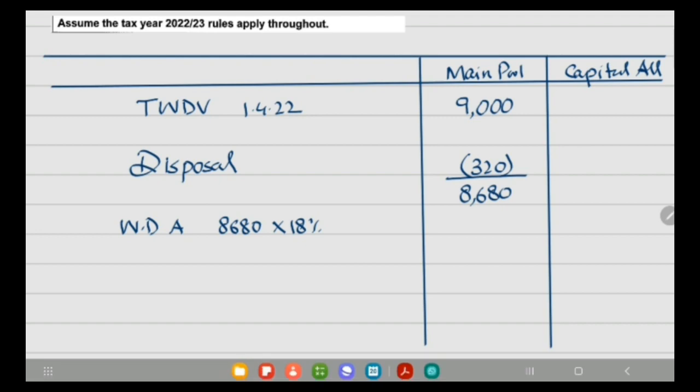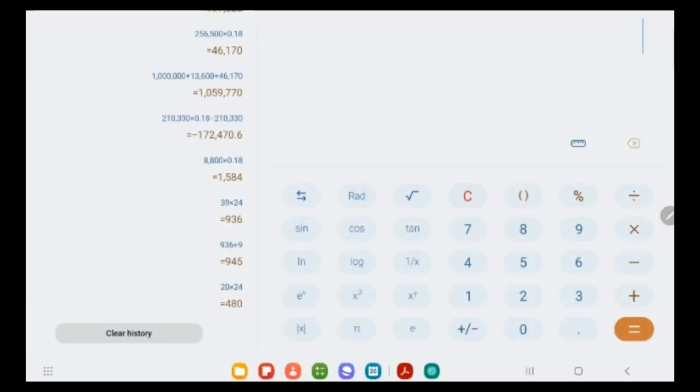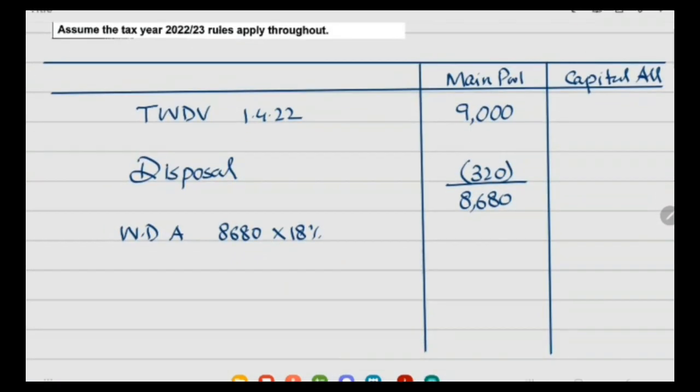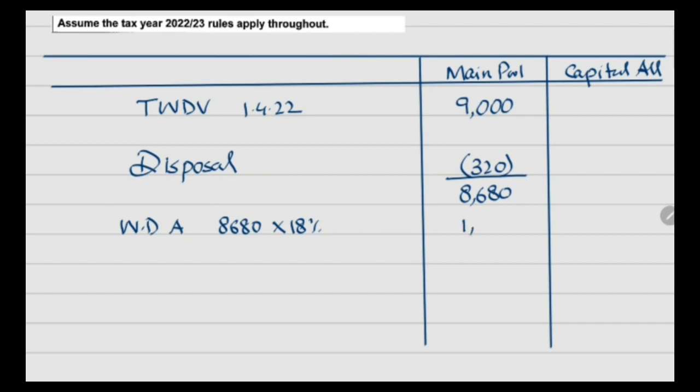And this will be 1562. So remaining value would be 7118.